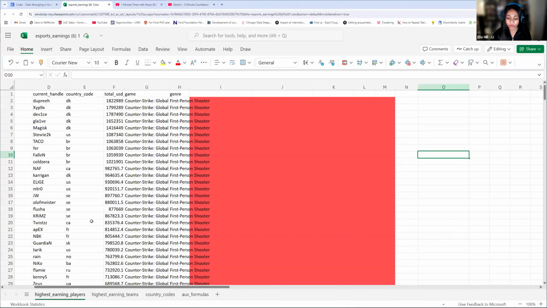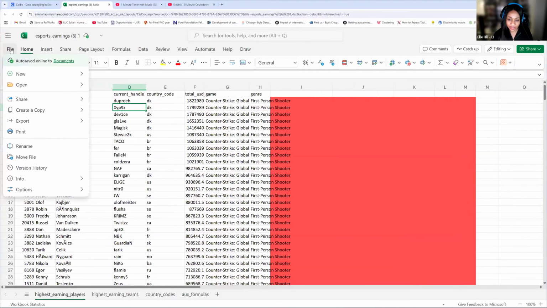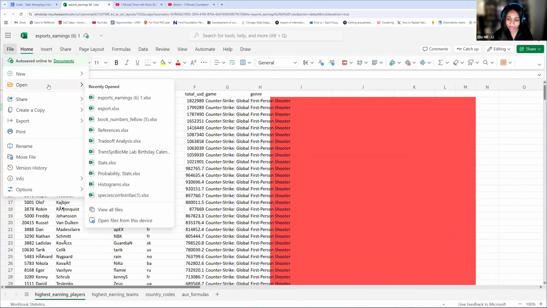So for me, I'm going to be working in Excel Online as usual. But if you want to work on your desktop version, that's completely okay. But if you're working on Excel Online with me, just a reminder, after you've downloaded this worksheet that we just put in live chat and in resources, you're going to go ahead and go to File. Then you're going to go to Open.